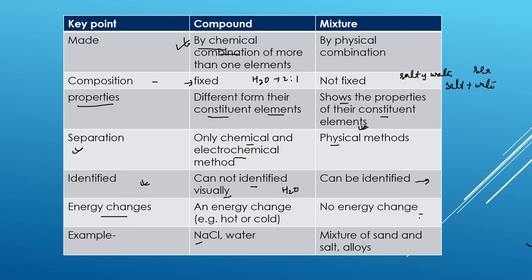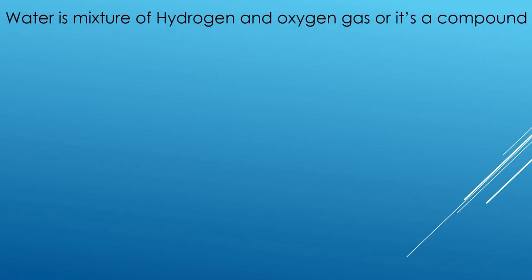For example, you already know that NaCl and water are compounds. However, a mixture is just sand, salt, or an alloy. These are all kinds of mixtures. Now let's see a question. If I say water is a mixture of hydrogen and oxygen gas, am I right? Or is it a compound? And if you think it's a compound, what are the ways to prove it?